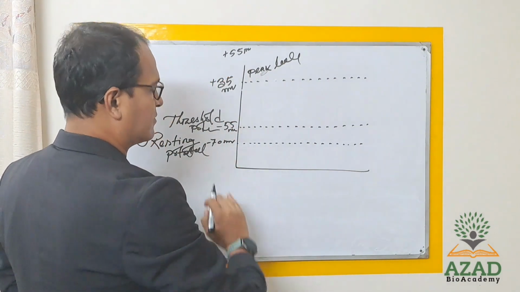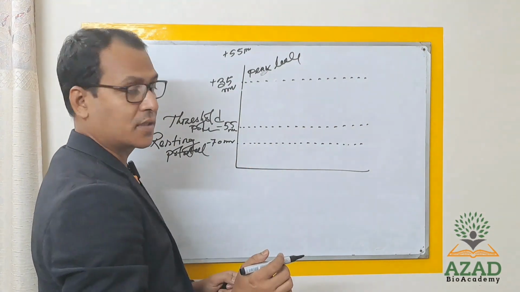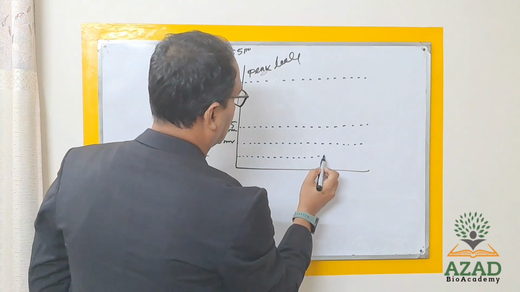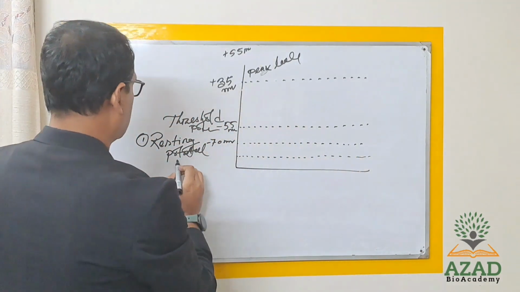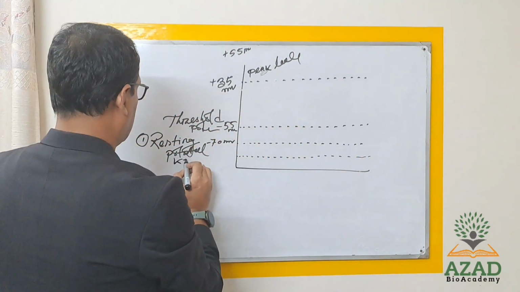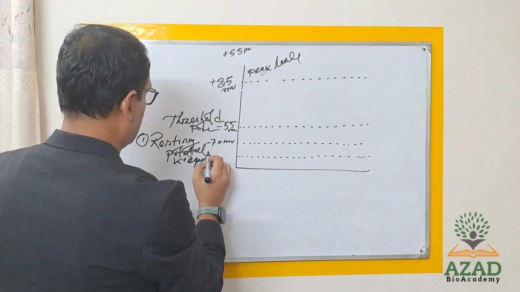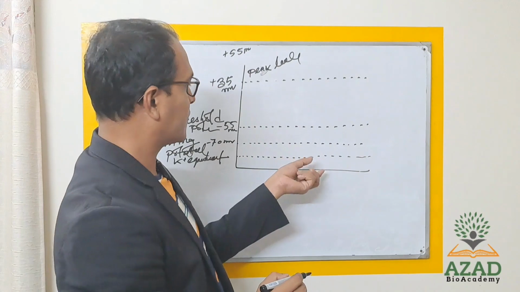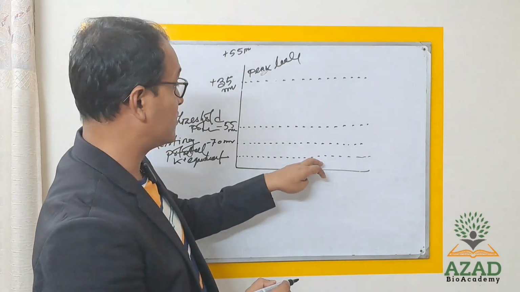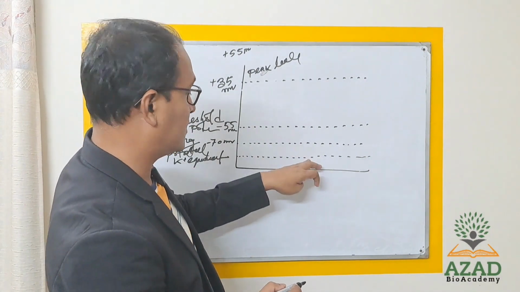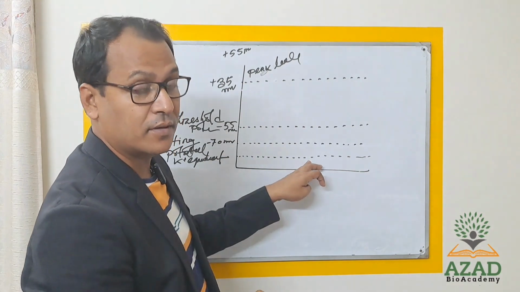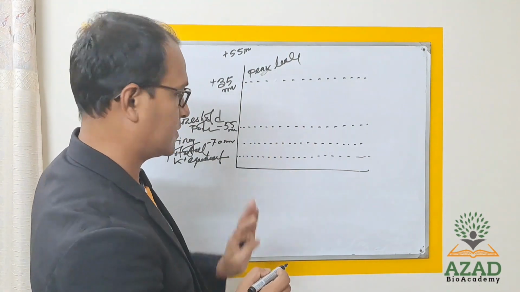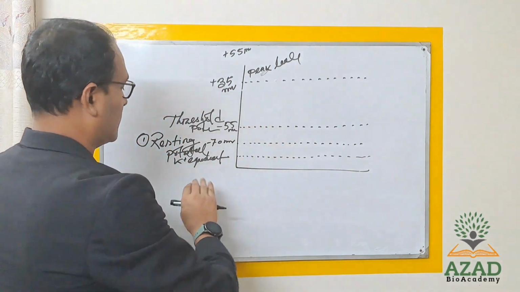Below the resting potential, another potential is present, which can be considered as the potassium equivalent potential. And you can mention that the potential below the resting potential is the hyperpolarized state. So I will talk about them now one after another.